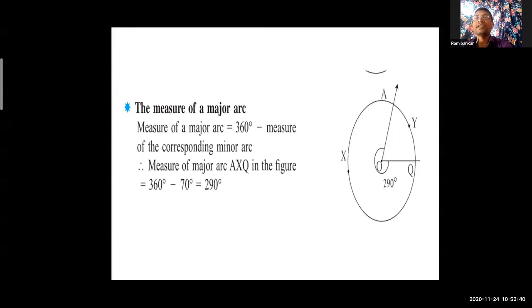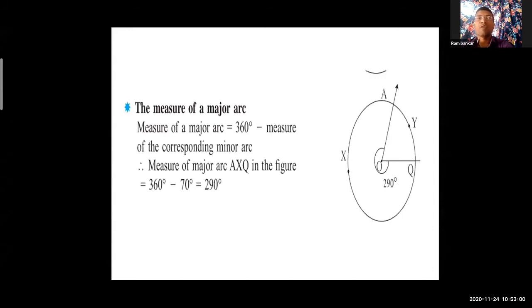We already learned about AYQ on the previous slide. That is 70 degree. Hence measure of major arc AXQ, in the figure we will see 360 degree. From where came 360 degree? 360 degree is the measurement of the whole circle.